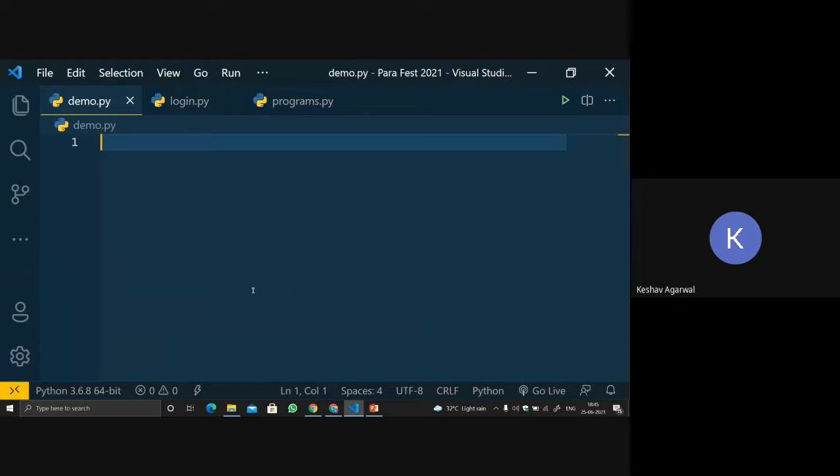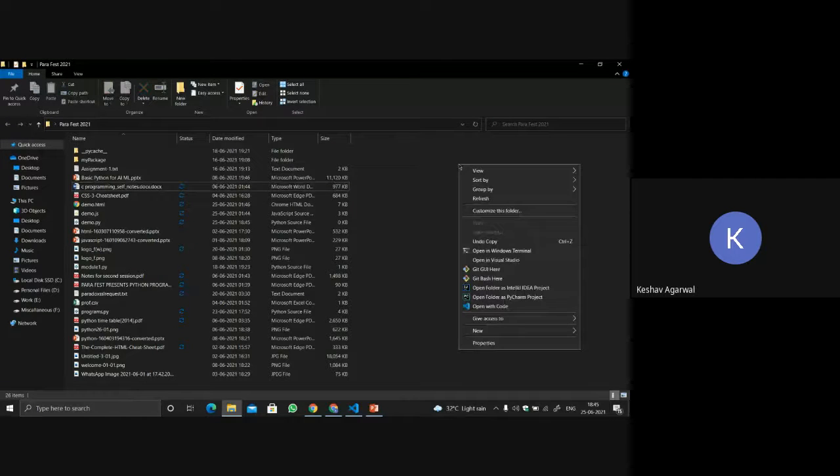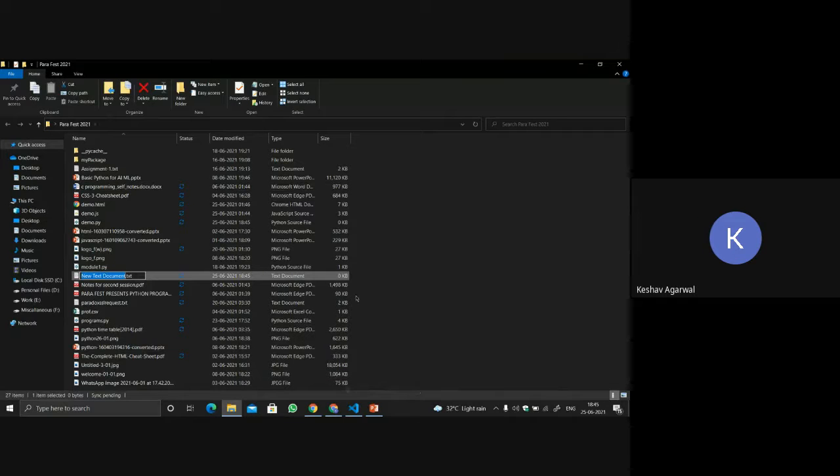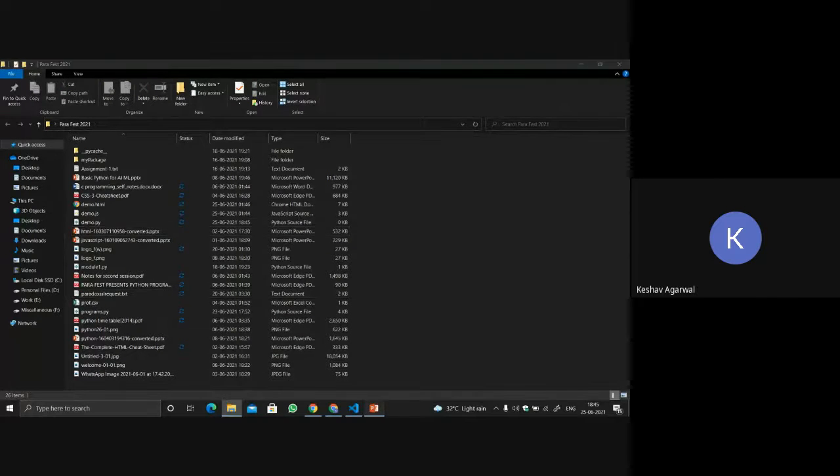Okay, so let's say I have a file. I'm making a new file over here. Let's call it demo.txt. This is demo.txt over here. So let's delete it first. What I want is, let's create a file first.